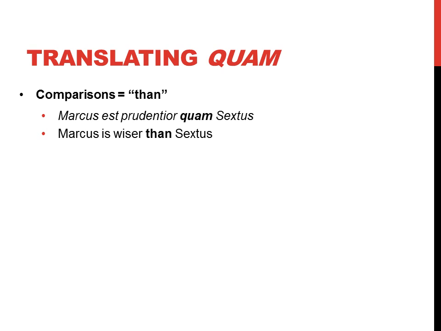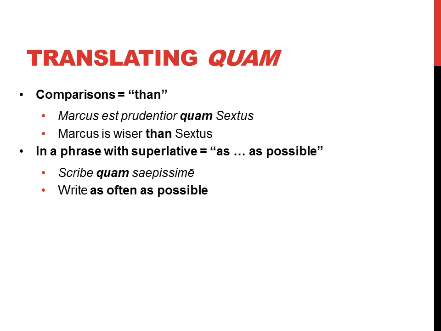One way of translating quam is to translate it as "than", and we're going to do that when we are comparing two things in comparisons. So the sentence Marcus est prudentior quam Sextus means Marcus is wiser than Sextus. We'll know that we're going to translate it this way if we have a comparative adjective or sometimes a comparative adverb as well. Quam is going to be "than".